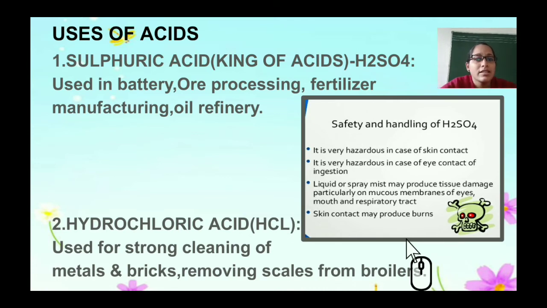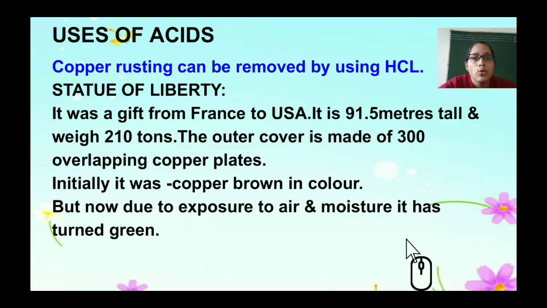So what is HCl? The next acid we will see is hydrochloric acid. It is used in cleaning metals and bricks and in removing scales formed in boilers. So we have understood the uses of HCl. We will now understand the rusting of copper. You can see that the rust on copper can be removed by using hydrochloric acid. An example we can give is the Statue of Liberty.